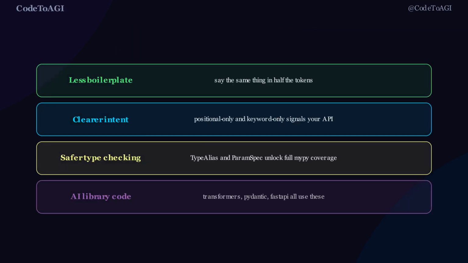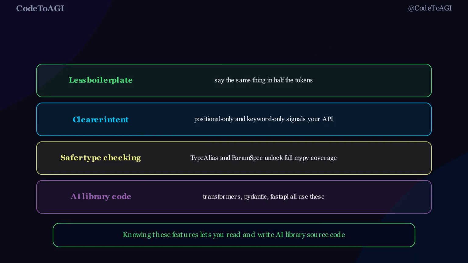First, it removes boilerplate. Second, positional-only and keyword-only signal your API design. Third, TypeAlias and ParamSpec unlock full mypy coverage. Fourth, transformers, Pydantic, and FastAPI all use these. Reading modern library code without these feels cryptic. With them, it clicks instantly.